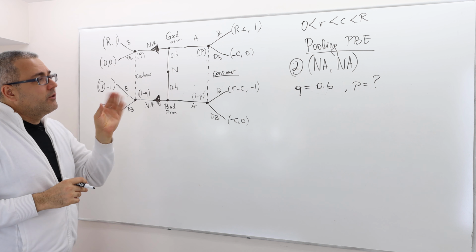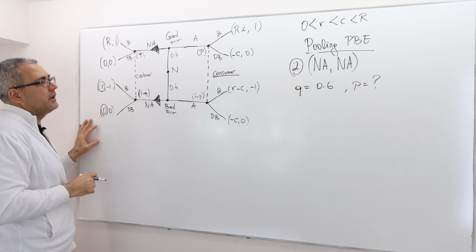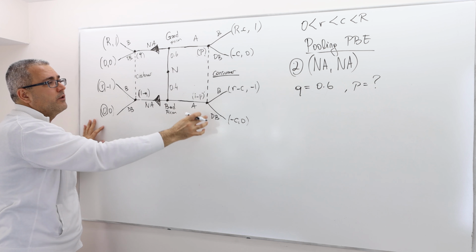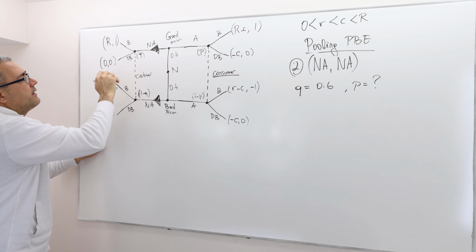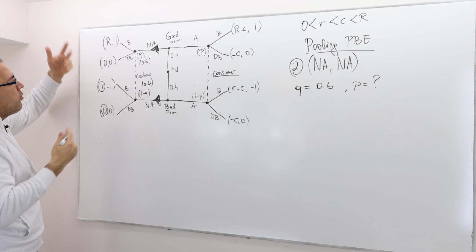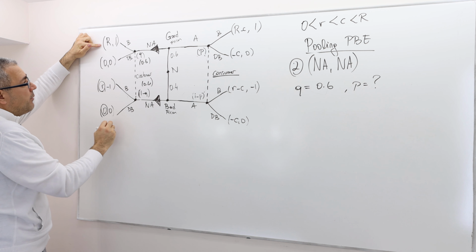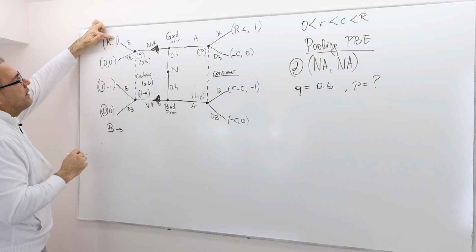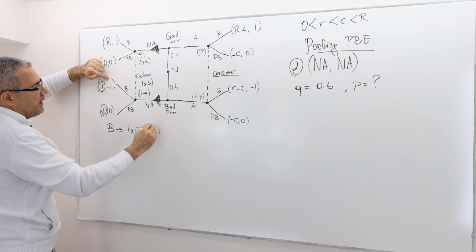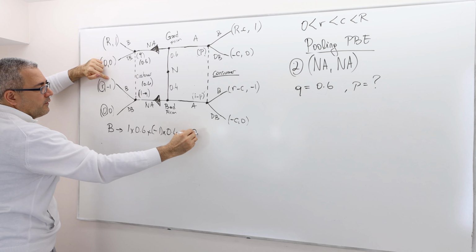Given this information, can I say what the optimal strategies are here and here? I can say here, but I can't say here because I don't know the value of P. But given that Q is now 0.6 and this is 0.4, what is the expected payoff? Again, the same thing. If the consumer buys, her expected payoff is 1 times 0.6 probability and minus 1 times 0.4 probability, so it's plus 0.2.